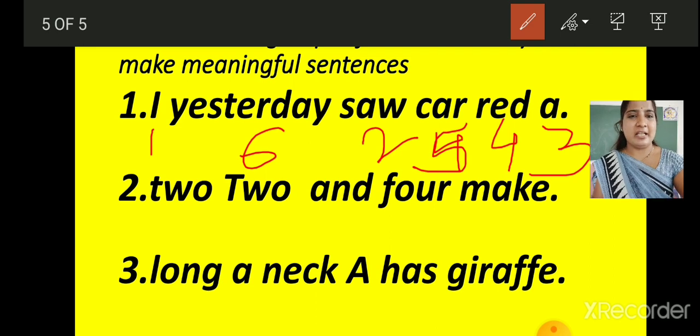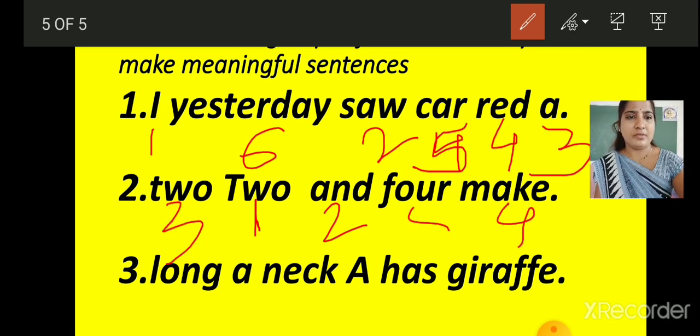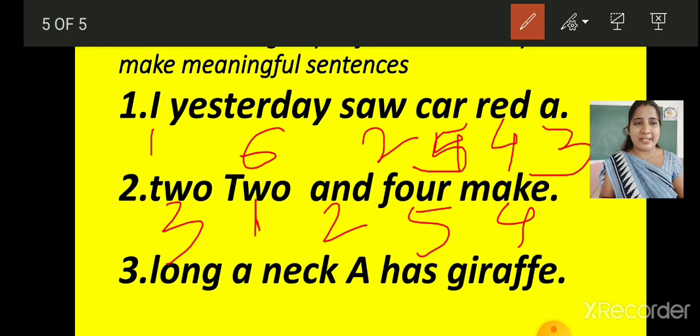See the second sentence. 2, 2 and 4 make. So we will say T is capital A. So we will say 2 and 2 make 4. So 4 and this is 5. So we will say 2 and 2 make 4. Yes, this is making a complete sense.